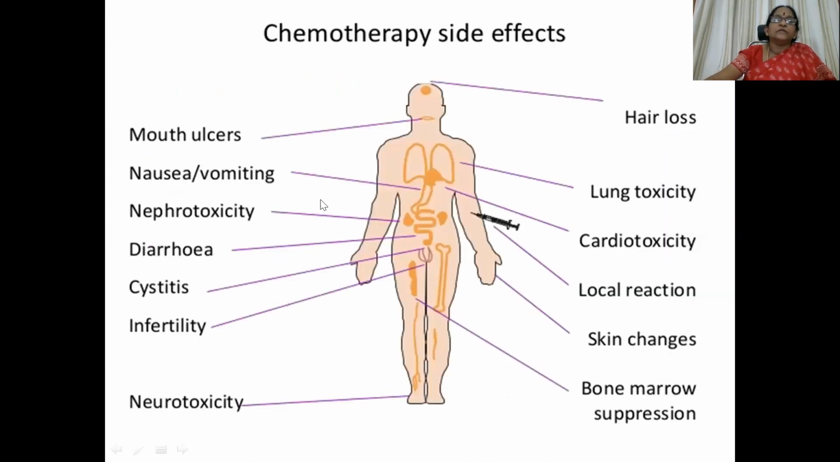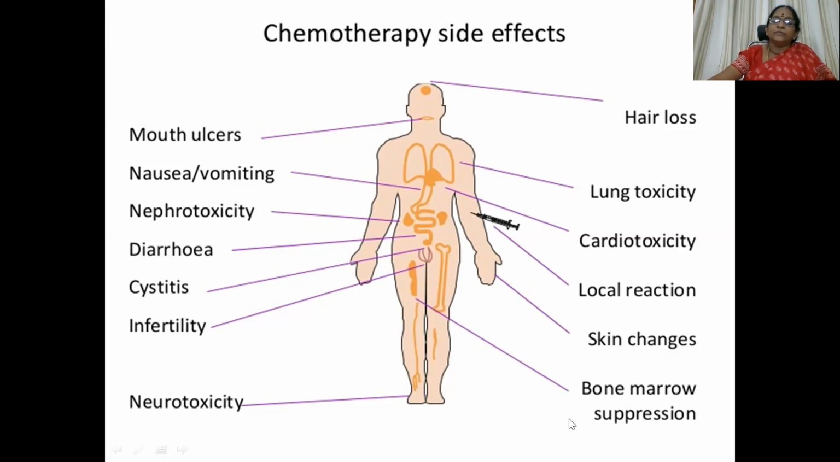So because of chemotherapy-induced toxicity, we can get all these sorts of ADRs like mouth ulcers, nausea and vomiting, nephrotoxicity, diarrhea, cystitis, even infertility. So it is very dangerous for couples who are planning for pregnancy. Then neurotoxicity, hair loss, of course transient, lung toxicity, cardiotoxicity, local reaction, skin changes, and then hypersensitivity manifestations. And they can be treated on a general level of hypersensitivity manifestations management.